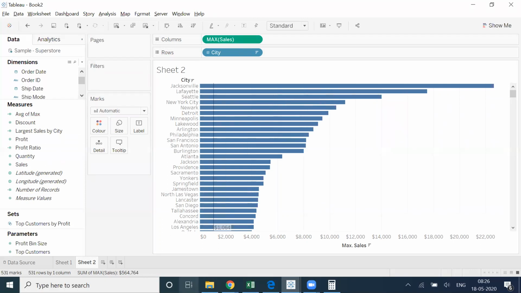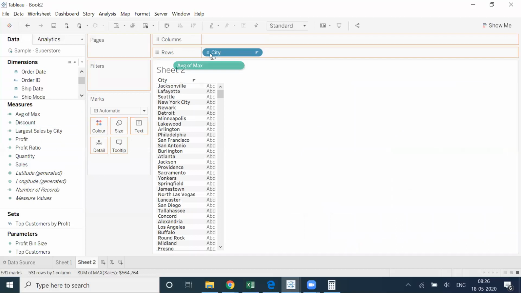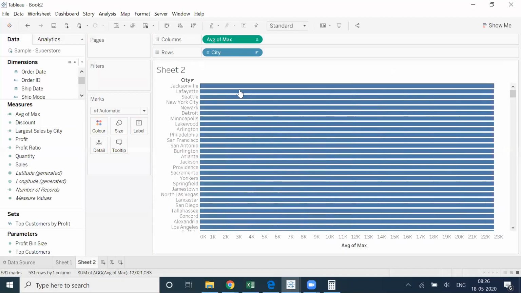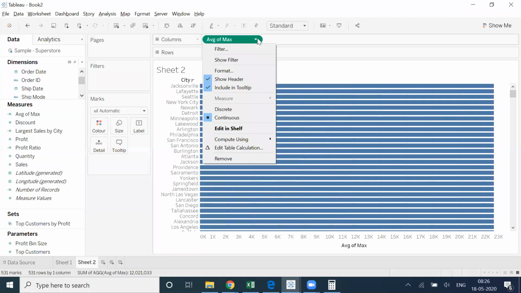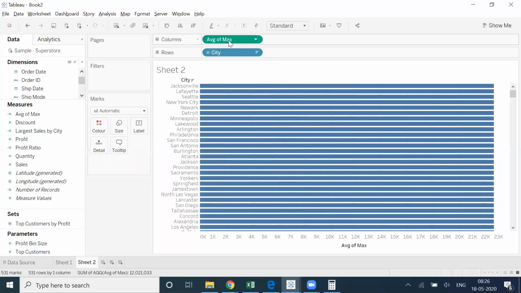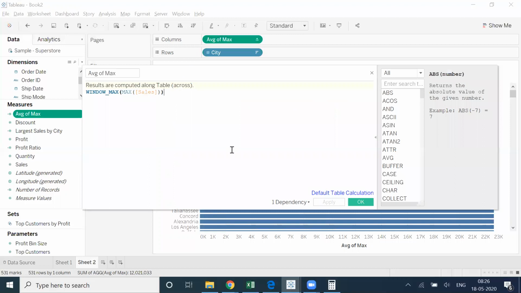If I go ahead, remove this value and drag it here, you can see what we are writing.